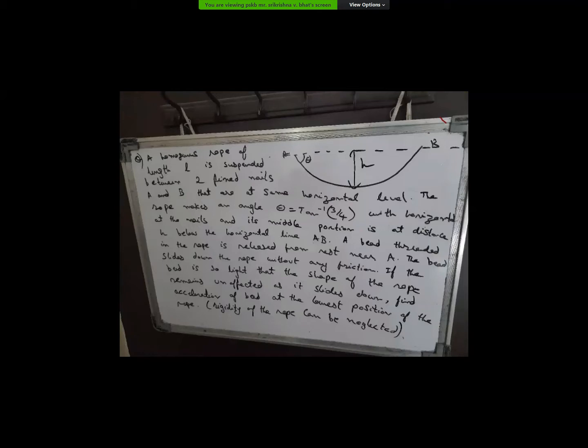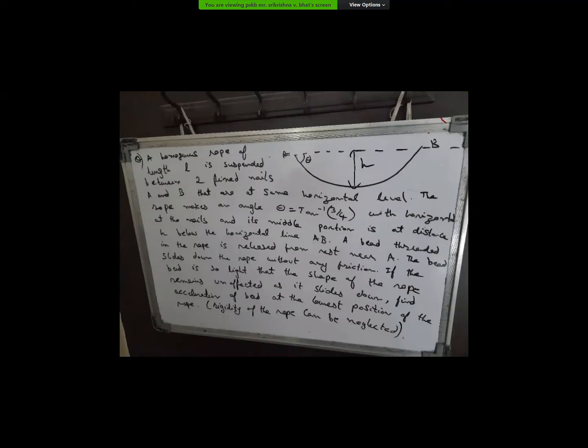Now suppose I take a point at a distance x from point A along the x-axis. At that point the tension is some T dash, and the length of that part we can find by integrating root of 1 plus dy by dx whole square into dx, from 0 to x.